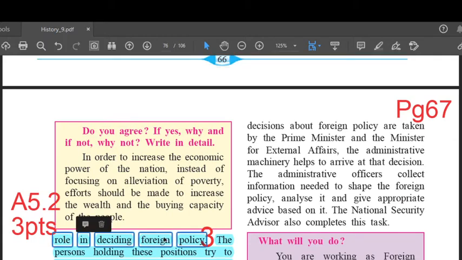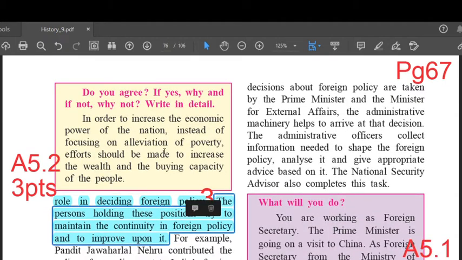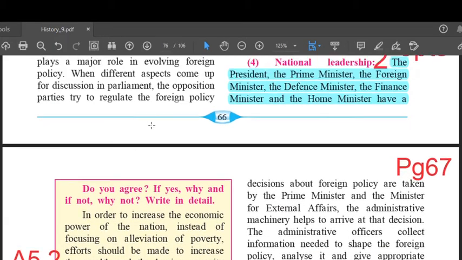And your third and the last point: the persons holding these positions try to maintain the continuity in foreign policy and to improve upon it. So this is answer 5.2, which comprises 3 points. Your point number 1 is at the end, and then you have points 2 and 3.